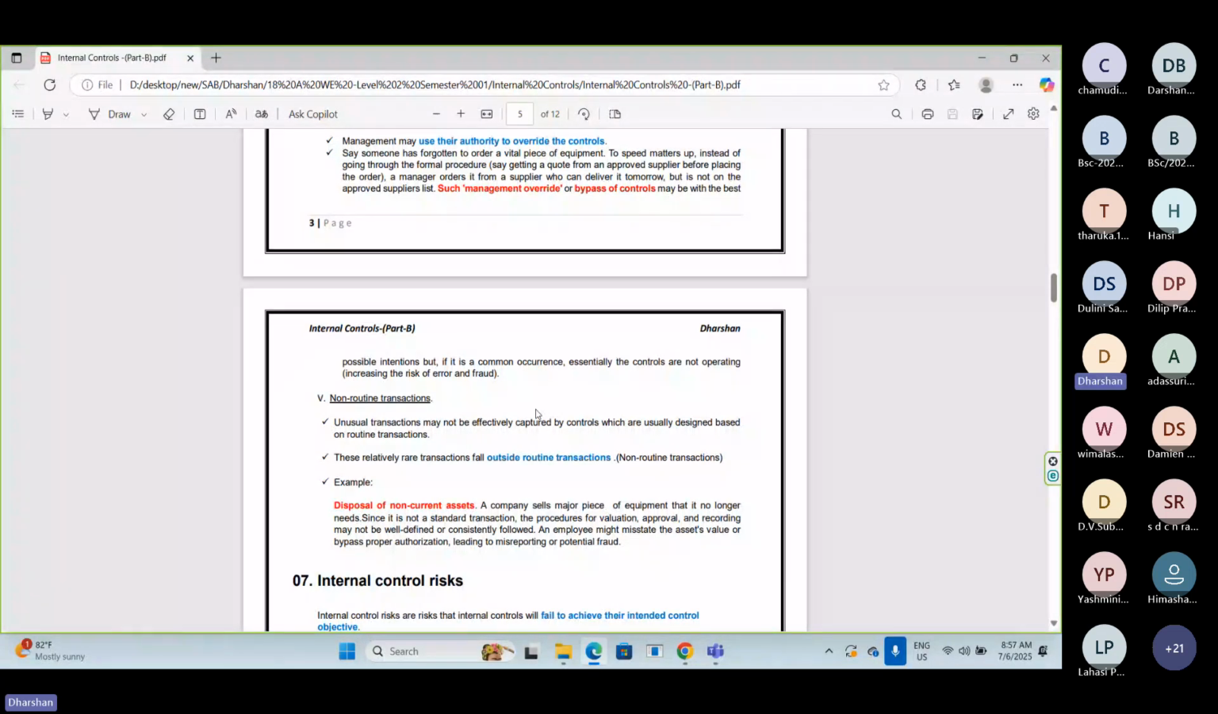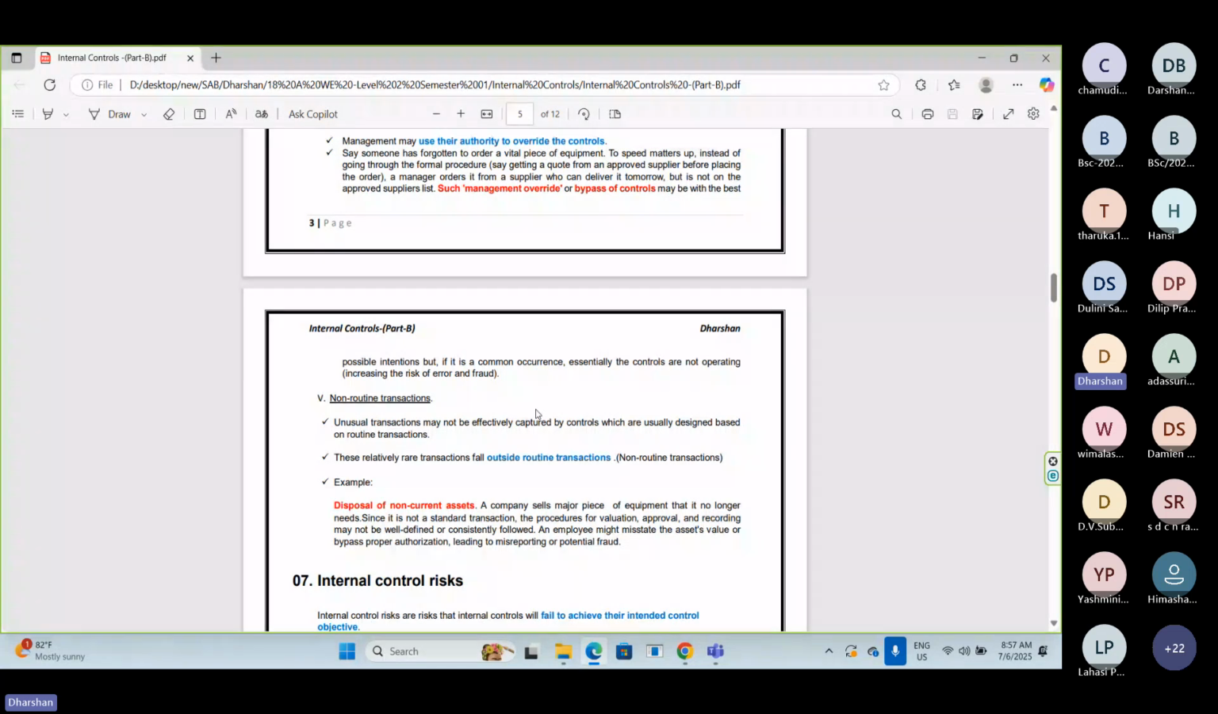In the beginning of the session, when I was starting the business process, I told you business processes are equal to internal controls. Just keep one thing in your mind: whatever activities are involved in the business process, those are internal controls. You can prove that also.